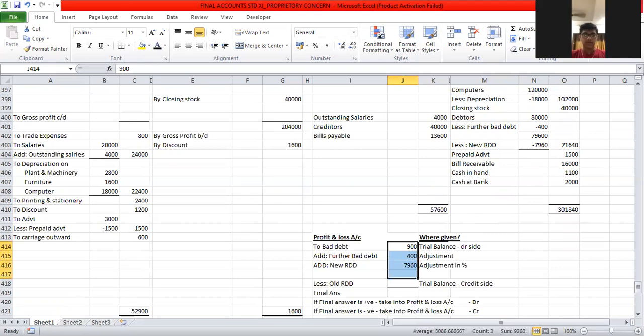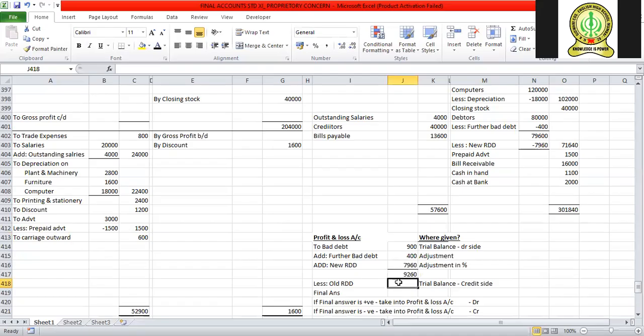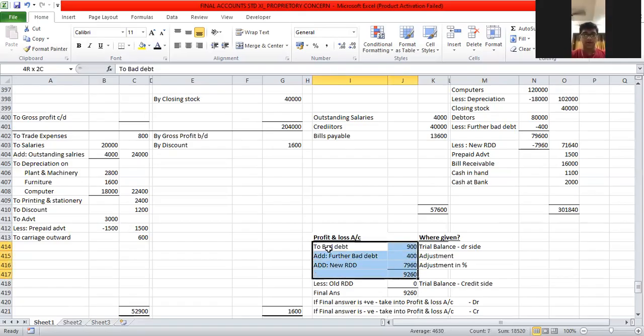Total of that is 9,260. There is no old RDD given. If you see in the credit side of the trial balance, there is no old RDD, zero. That is 9260. Is the answer positive or negative? Positive. When the answer is positive, where will we record it? Debit side of the profit and loss account.